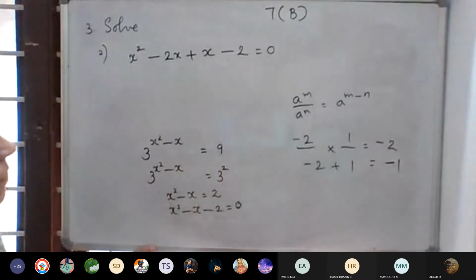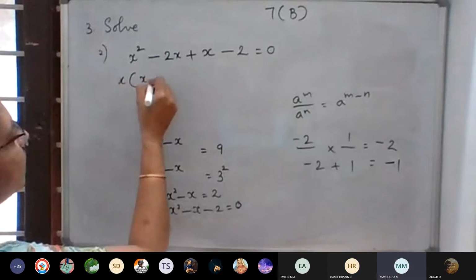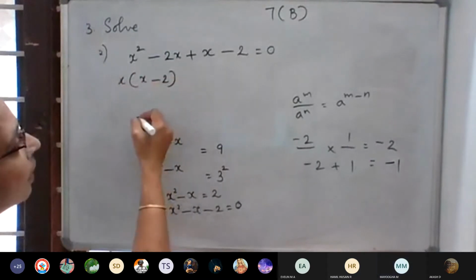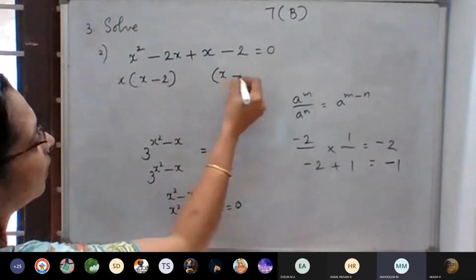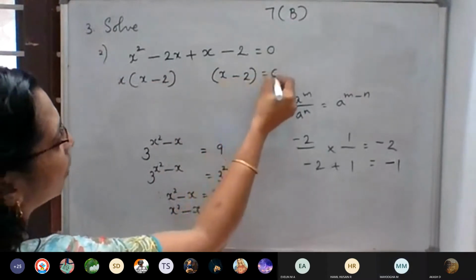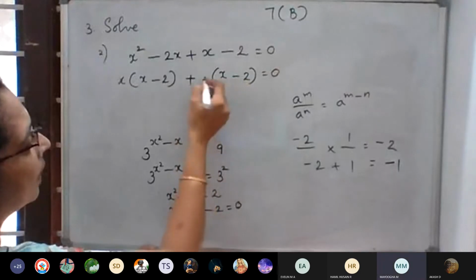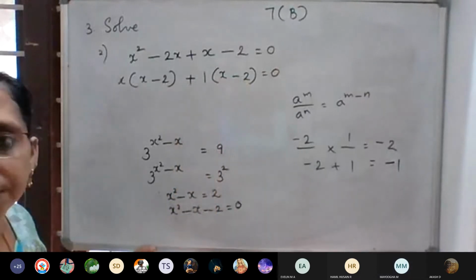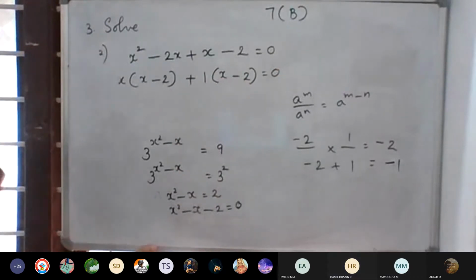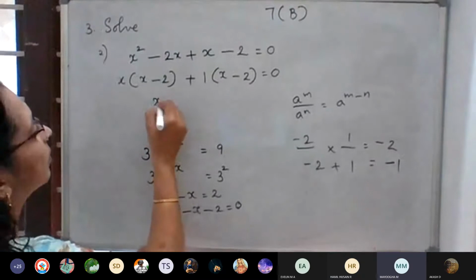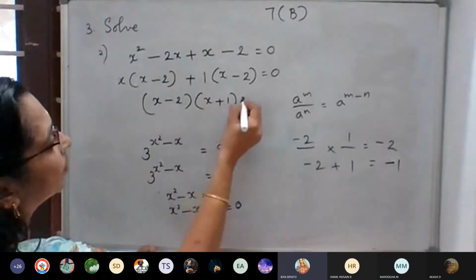From this, x into x minus 2 plus 1 into x minus 2 is equal to 0. Same factorization, so x minus 2 into x plus 1.